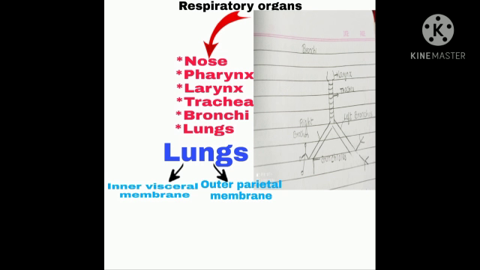First, let's learn about the nose. The external part of the nose bears two nostrils separated by a cartilaginous septum. The hairs present in the nostrils prevent large particles from entering the system. The two nostrils open into a chamber of nasal chambers. What are the functions of these nasal chambers?